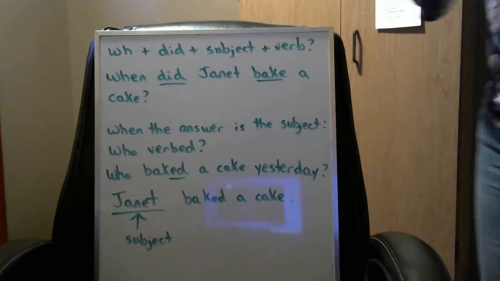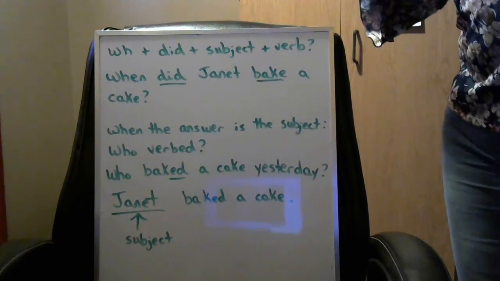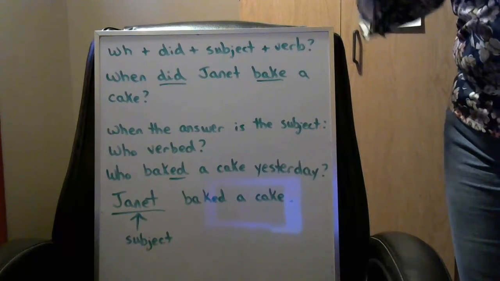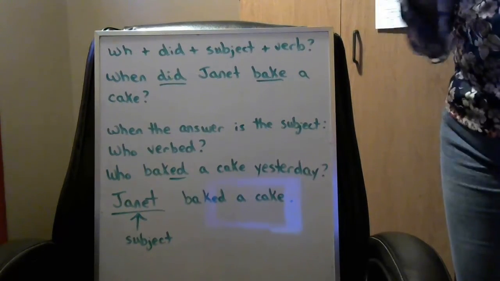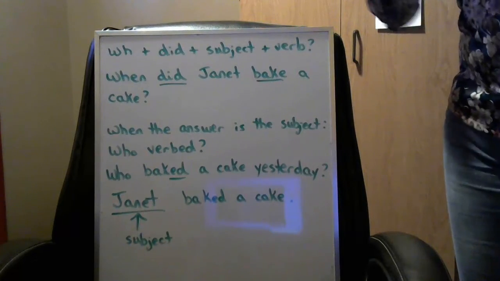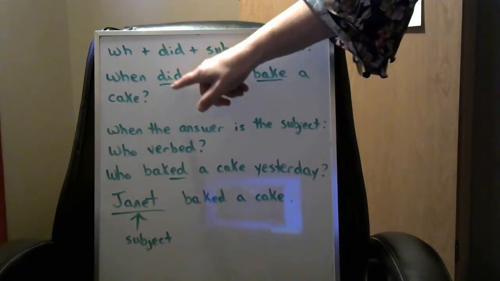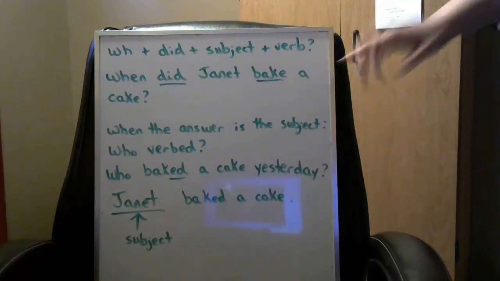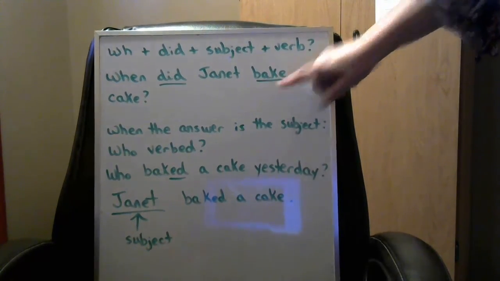So in a when question, we don't have the past time because that's what we're asking about. We don't know the past time, right? We're asking when it happened. So yesterday, last night, a year ago. So when did Janet bake a cake? Remember, did plus base verb.